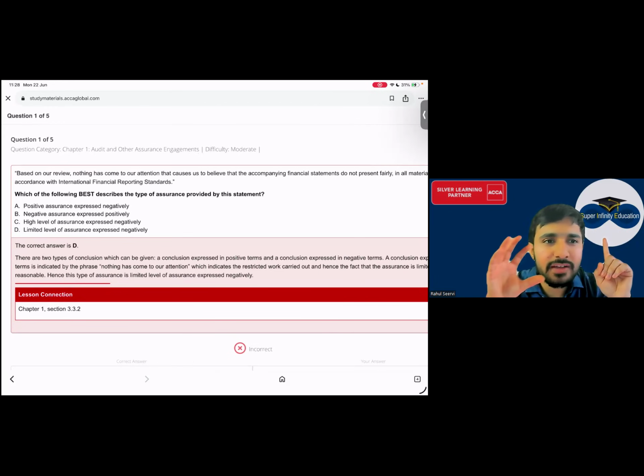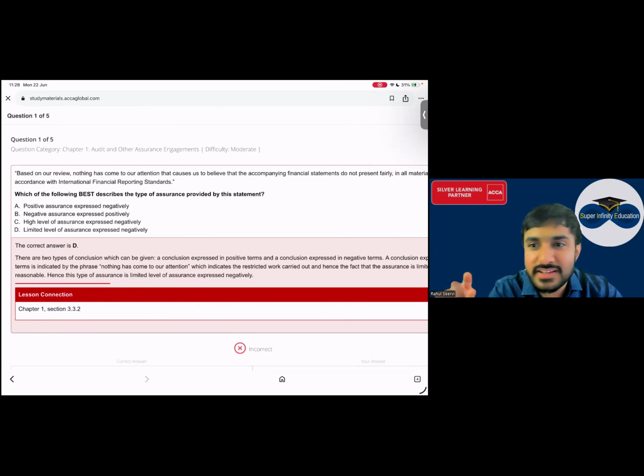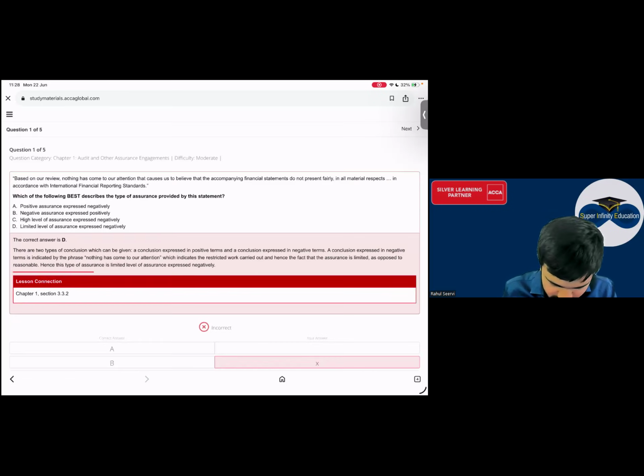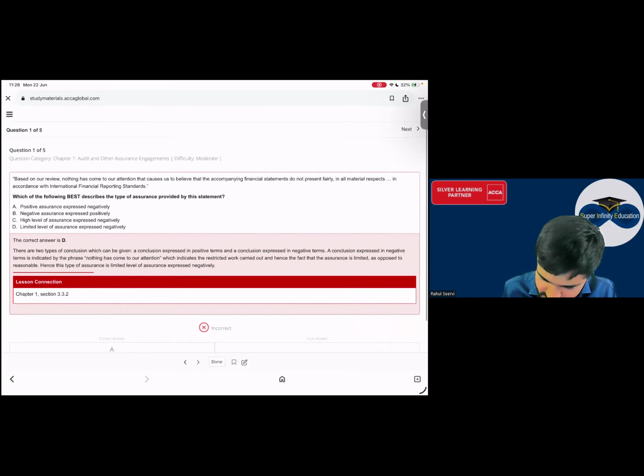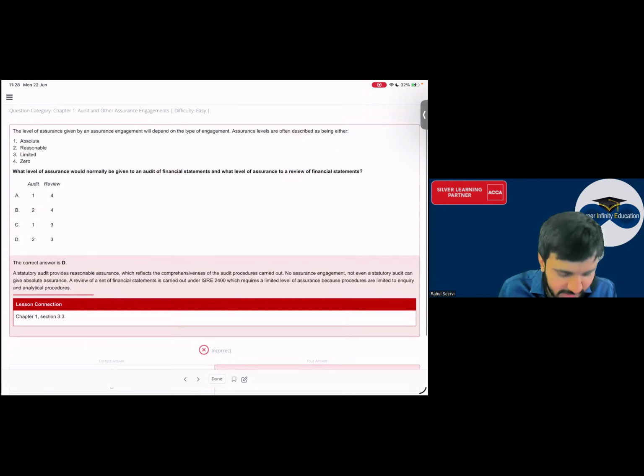When we read, can I say it was a limited level of assurance and it was expressed negatively or not? Was it a negative assurance? It is a limited level of assurance. Yes or no? छोटा मिस्टेक था। अरे आंसर आपको आता था बट दिक्कत क्या था? What was the mistake everyone? सर पहले दो पढ़ लिए कि ये तो नेगेटिव अश्योरेंस है। यस और नो? That is okay, but अभी एग्जाम में मत करना है, ठीक है? In exam if it comes, do not do that.